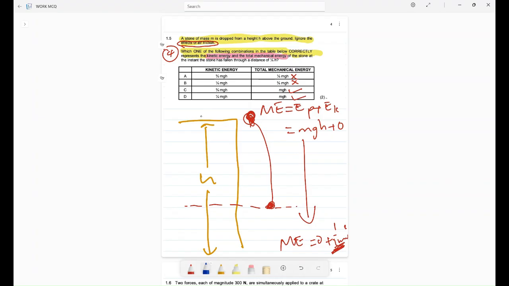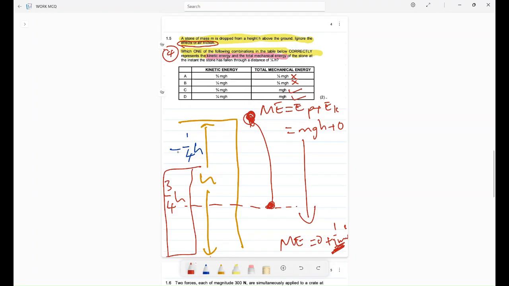If now our object has fallen a distance of 1 over 4 h, it means the remainder of the distance to be traveled is 3 over 4 h. So for now, it has lost, hence I'm putting a minus here, 1 over 4 h of that height. It has lost a first quarter of it.